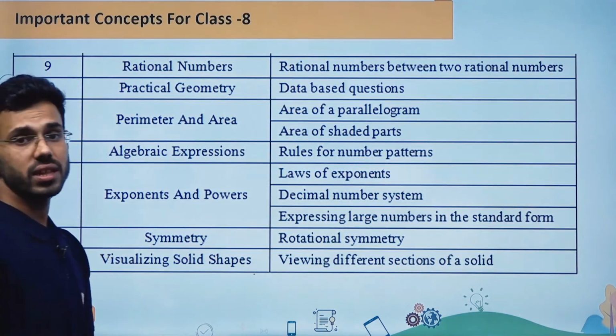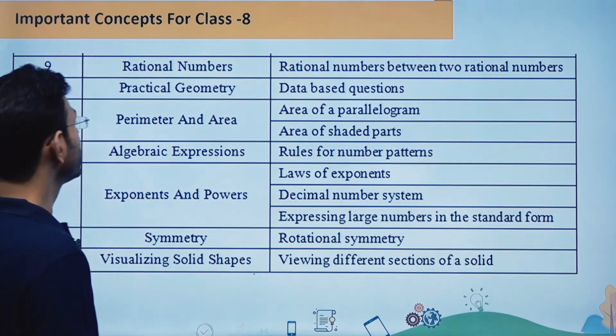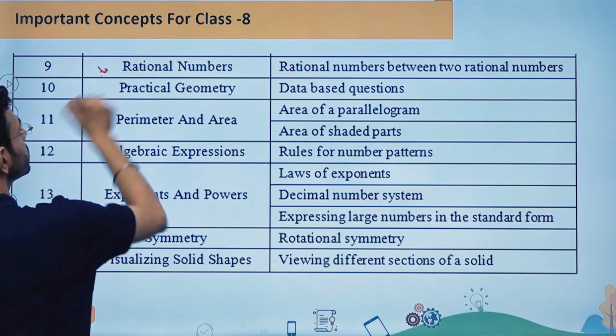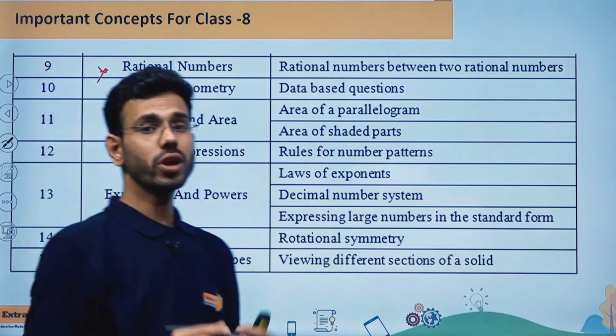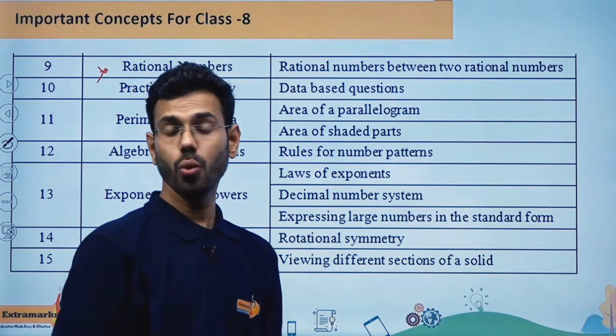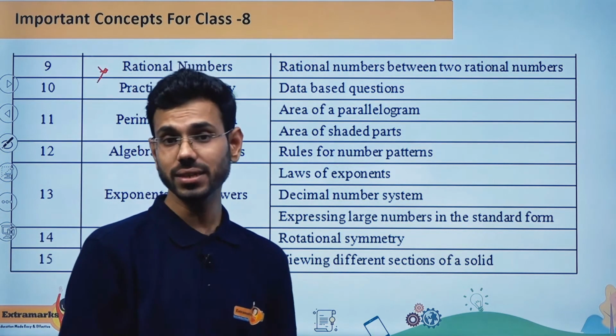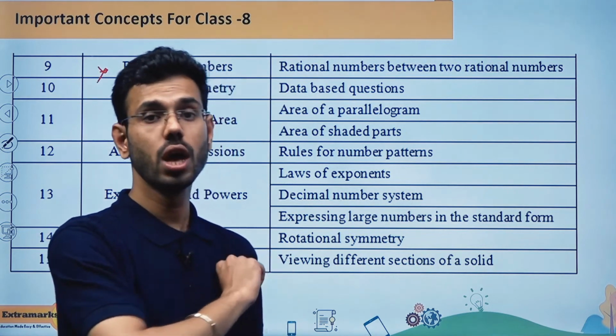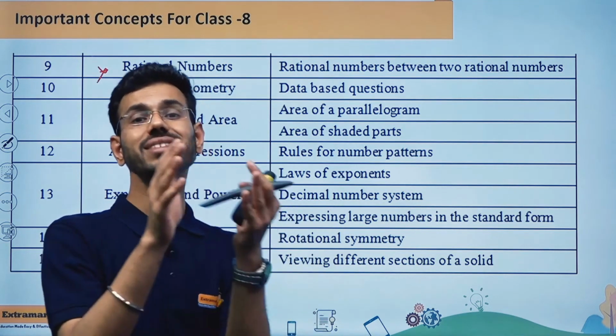9th chapter of 7th class, if I'm talking students. So in 9th chapter, it is rational numbers. So when I'm talking about rational numbers, any number of the form p by q, where p and q both are integers and q is not equal to 0, these kind of numbers are called rational numbers.